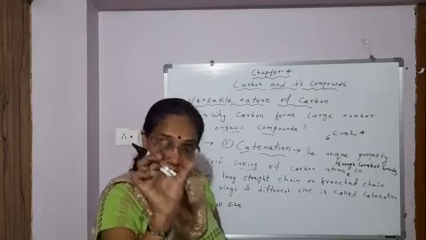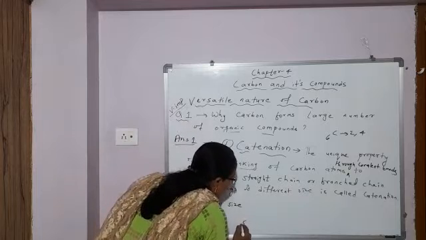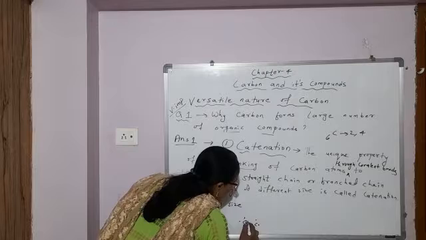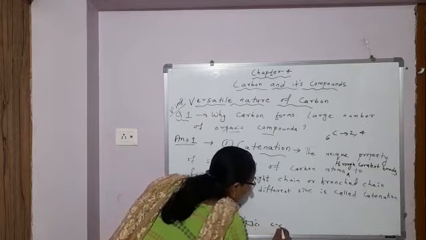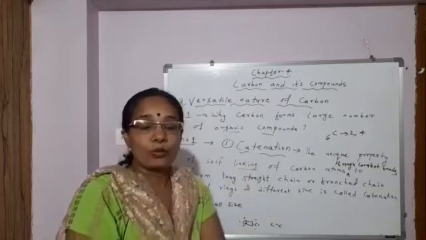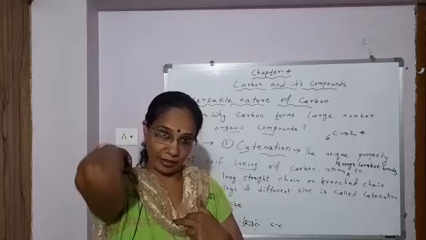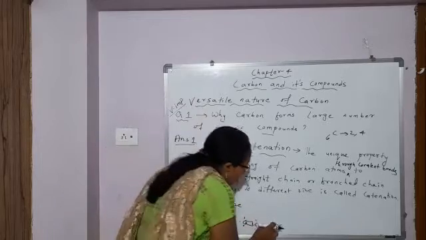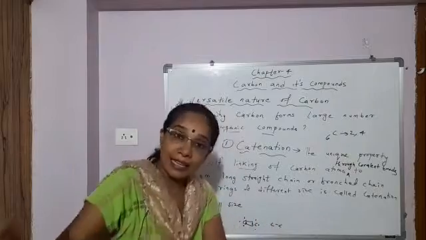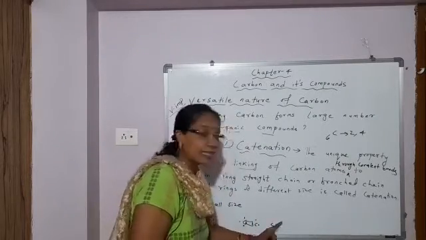So the shared pair of electrons between two carbon atoms is tightly, strongly held by the nucleus of the carbon atom, because of which the bond which carbon forms with another carbon atom or with some other elements is strong, making it exceptionally stable.